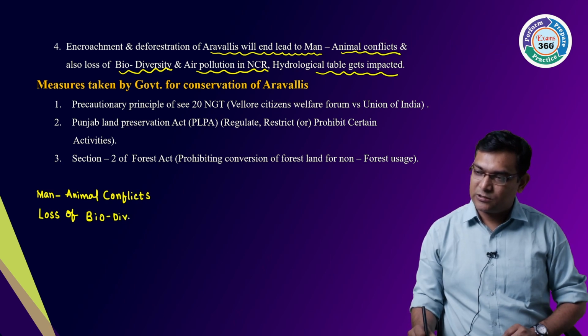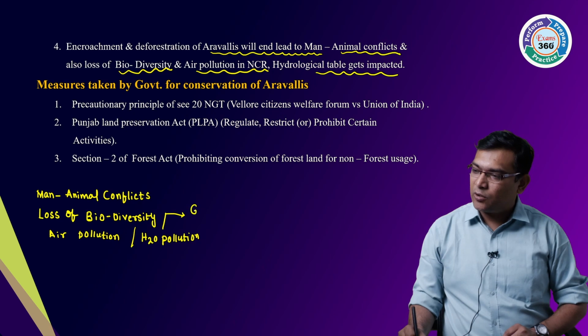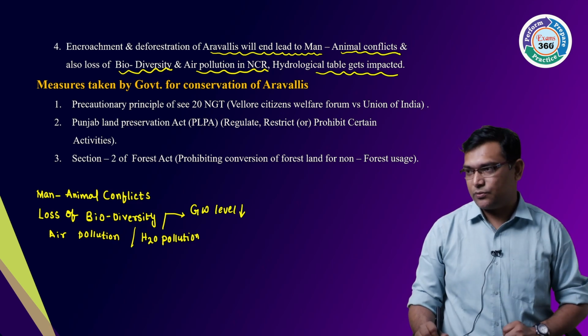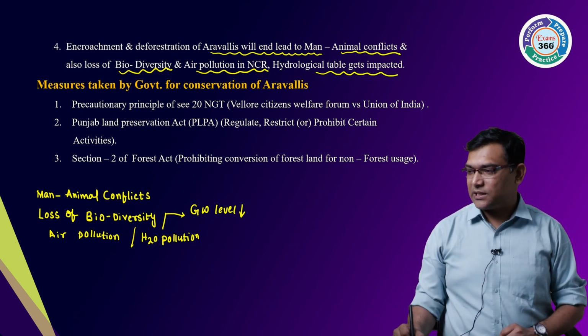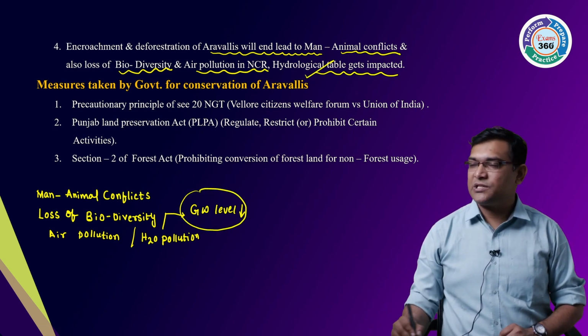Then air pollution. Not only this, water is also getting polluted, and it can lead to a decrease in the groundwater level. This can also happen. Then the hydrological cycle, the hydrological table, will be changed.